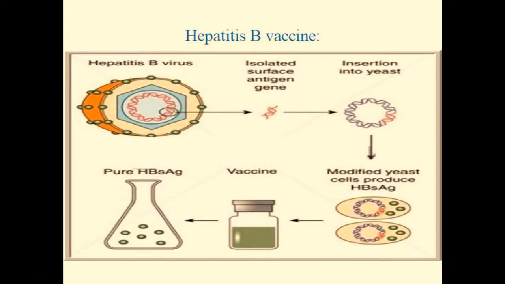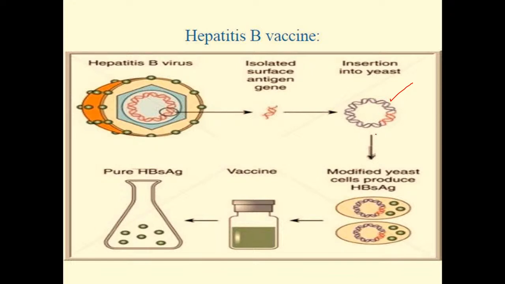From this virus, by using different rDNA technologies, we isolate the particular surface antigen gene. Once isolated, we insert it into a vector, and with the help of the vector we introduce it into the yeast.